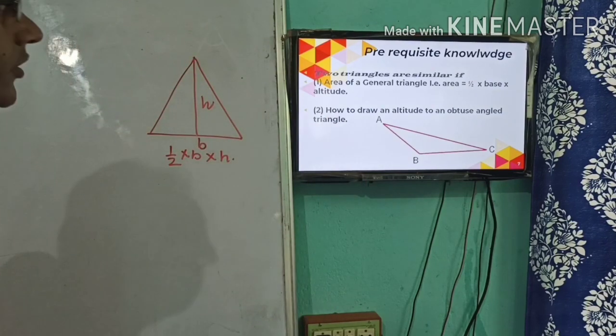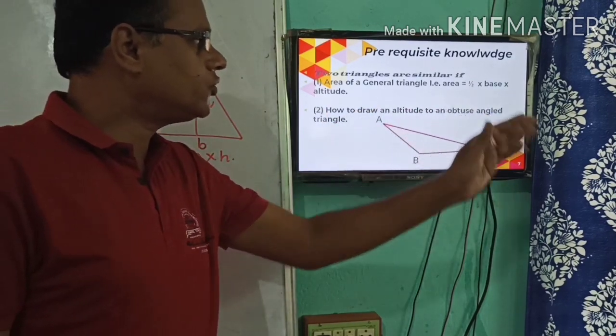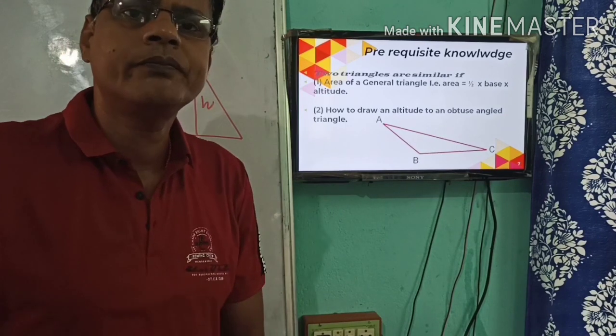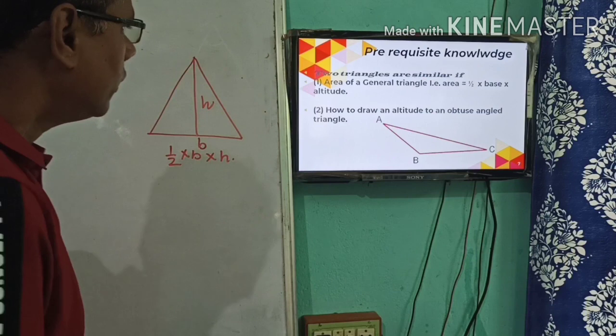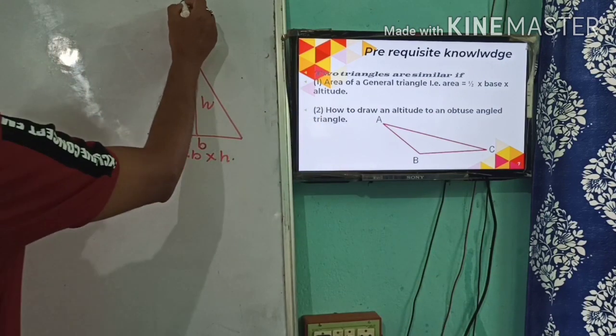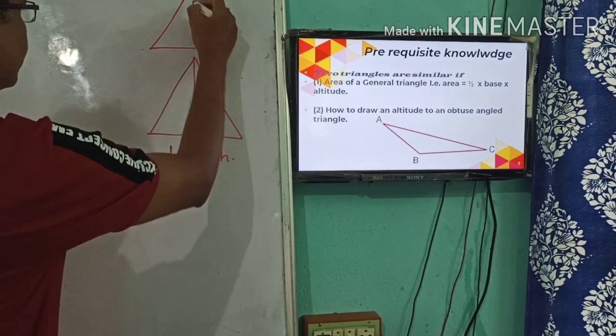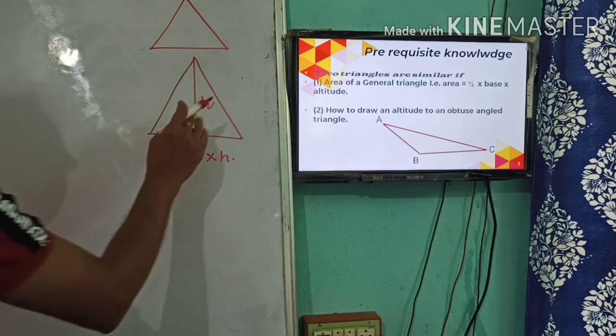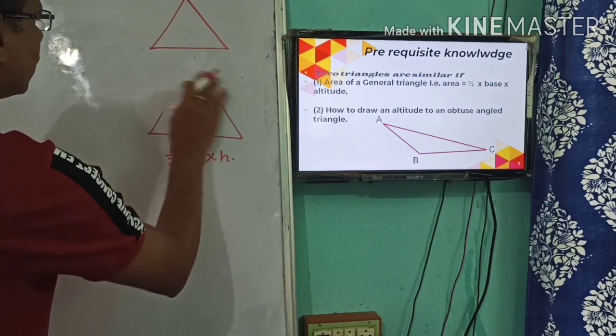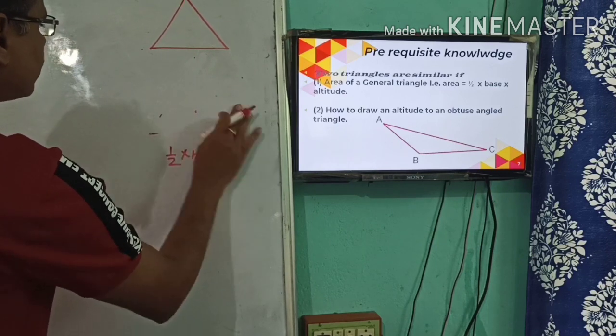Another concept is how to draw an altitude of an obtuse angle triangle. If I ask the question, I have 3 triangles here. One is an equilateral triangle, one is an acute angle triangle, and another is an obtuse angle triangle.